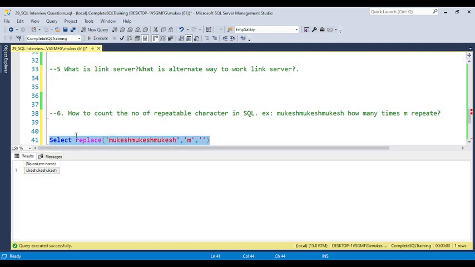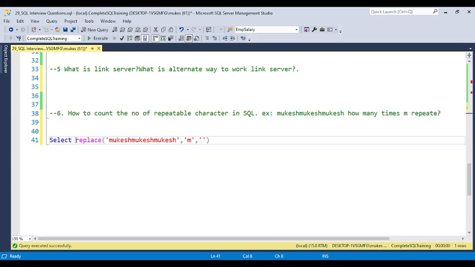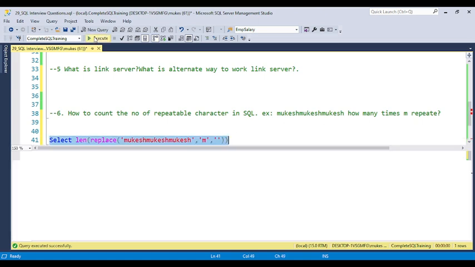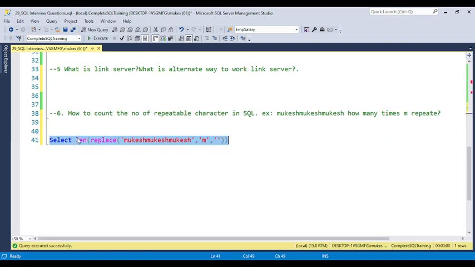Then you can use the length function with this one. Okay, so if you use length here, you will get the length without m, which will be 15. And the total length, you can use the total length of this particular text. Okay, so just pass it here.